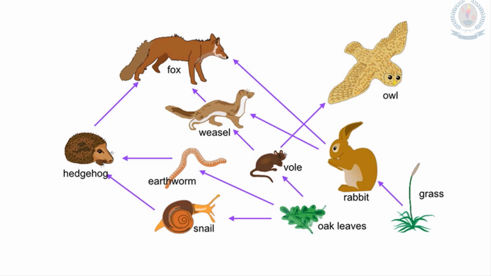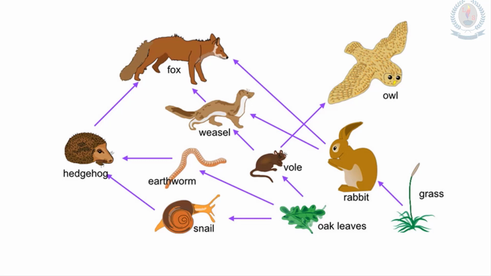Now less snails are there, so to complete that food, they feed on more earthworm. So earthworm population could decrease according to that.